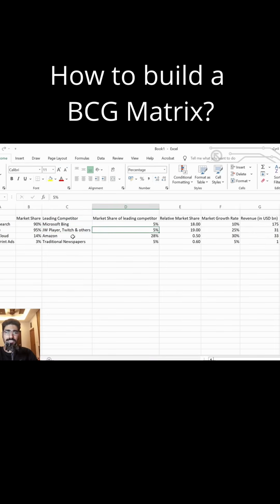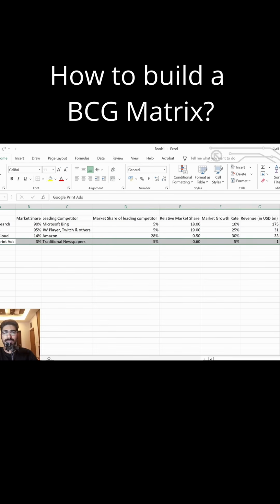to around 5%. The leading competitor for Google Cloud, which is the cloud infrastructure industry, is Amazon Web Services, which is the biggest company, and the market share of Amazon in that industry is 28%. And for certain data purposes, let's assume that the market share of traditional newspapers was around 5% at that time, just to simplify the data. So this last column, as we can see here, it's actually assumed data. There's no confirmed data for this particular row.